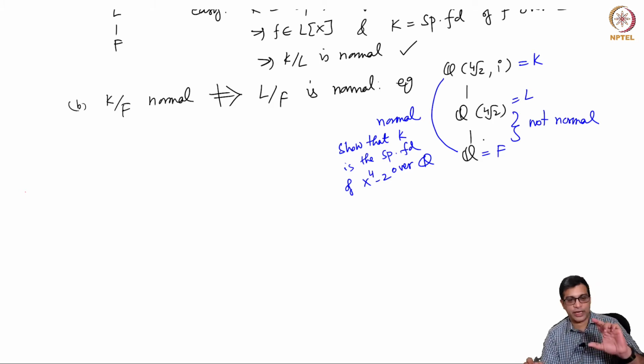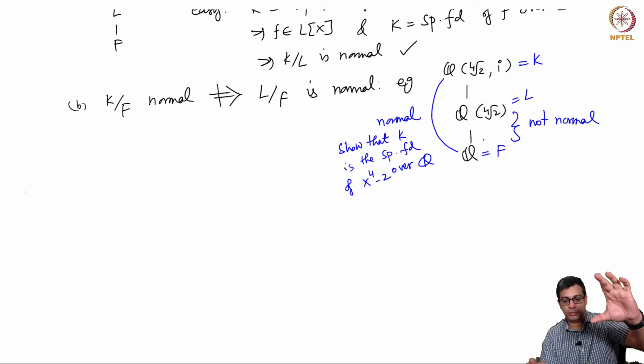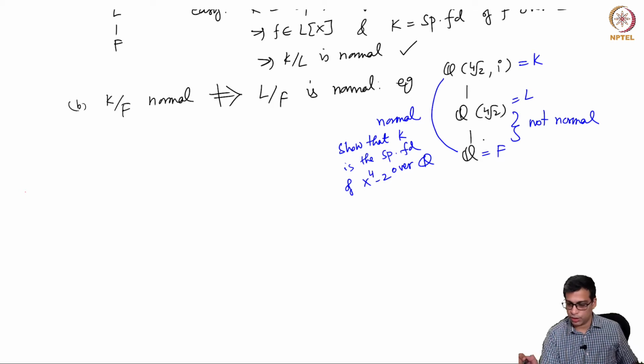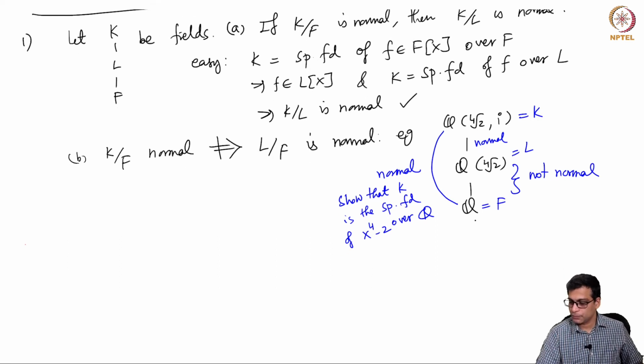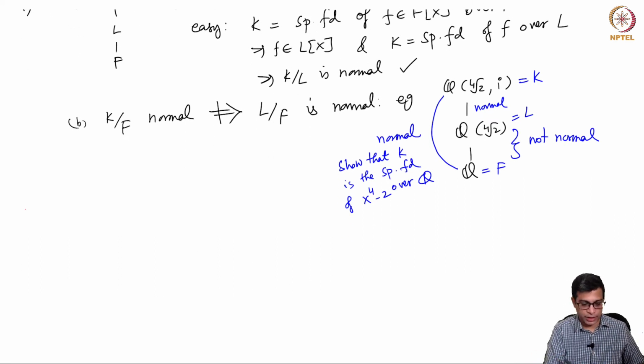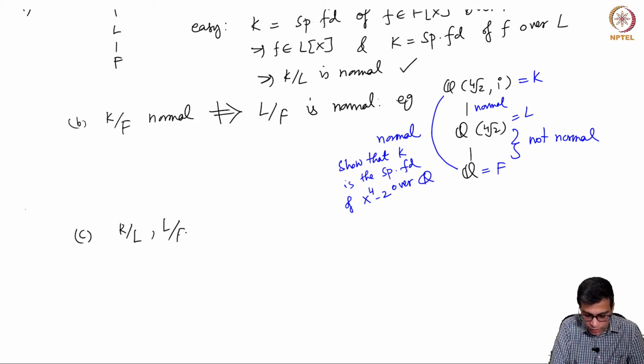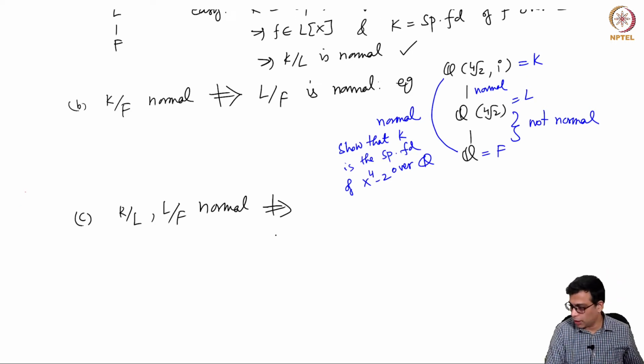So in fact every field extension can be extended to a normal extension, as I will do in a problem a little bit later. So the bigger top to bottom is normal, and this is normal of course by the first part, but this is not normal. Okay, so that can happen. And finally, if K over L is normal and L over F is normal, it does not mean K over F is normal.